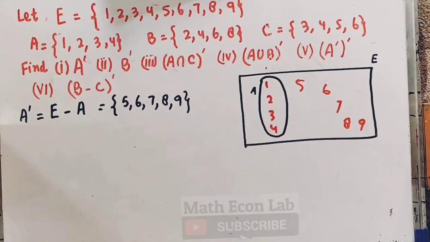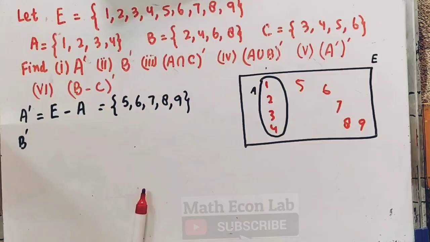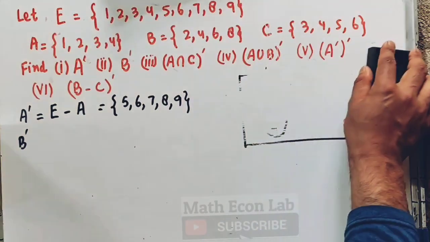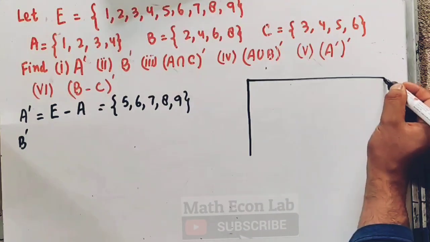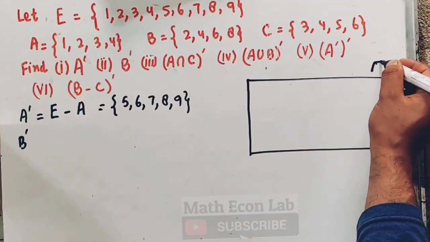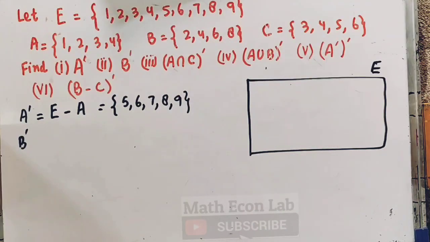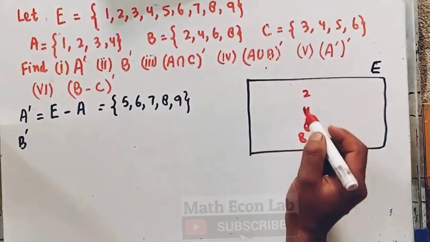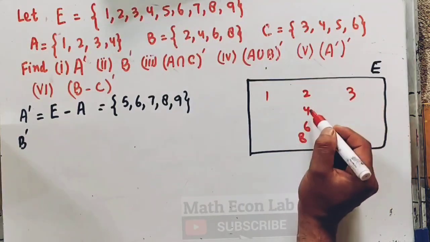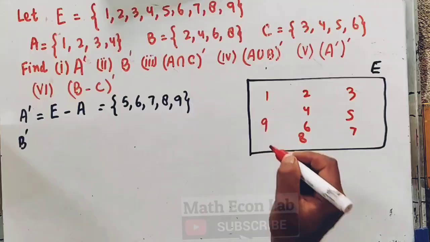Now we need to find out the B complement. For that let me draw the universal set again. Let us say this is our universal set. We have 2, 4, 6, 8, and in the universal set we have 1, 2, 3, 4, 5, 6, 7, 8 and 9.